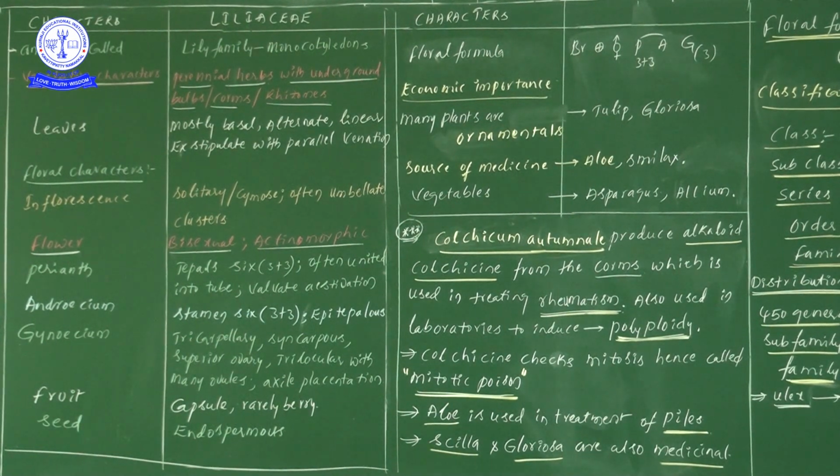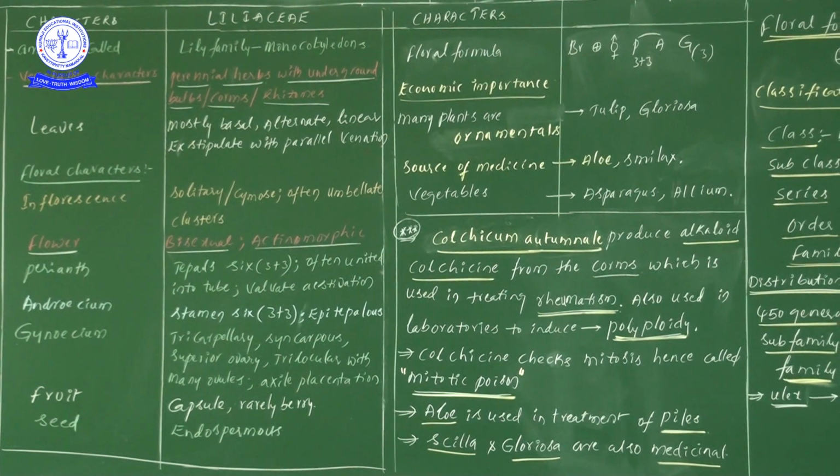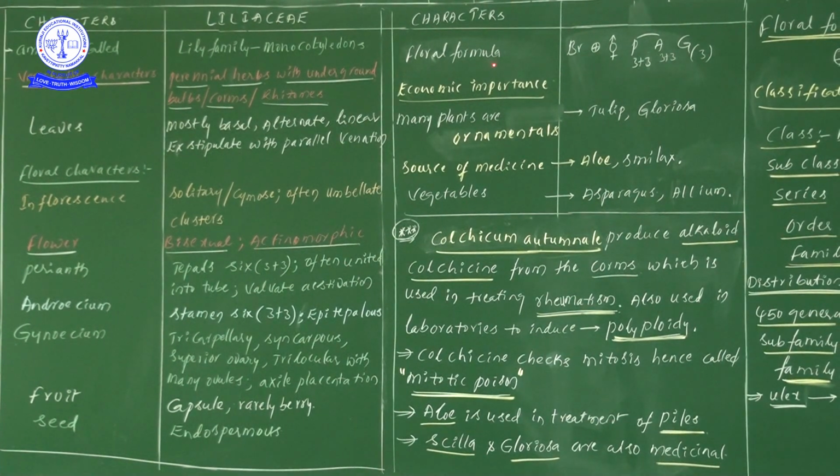This information, from the floral formula point of view, is also important. Let us concentrate. This floral formula comes under Liliaceae only. Once you see there, BR means which one is present? Bract. If bract is there, how do we call it? Bracteate. So thereby BR. Next one, this is actinomorphic.